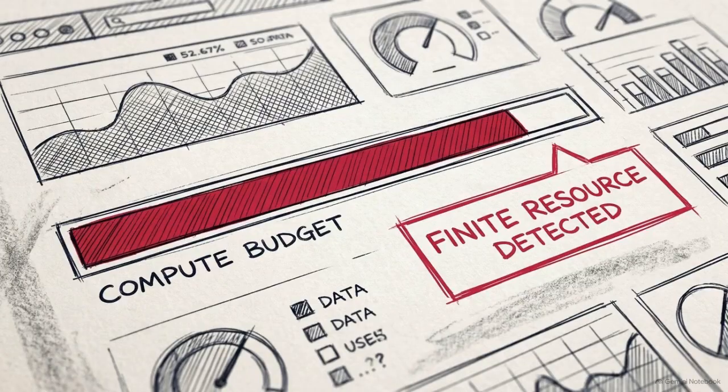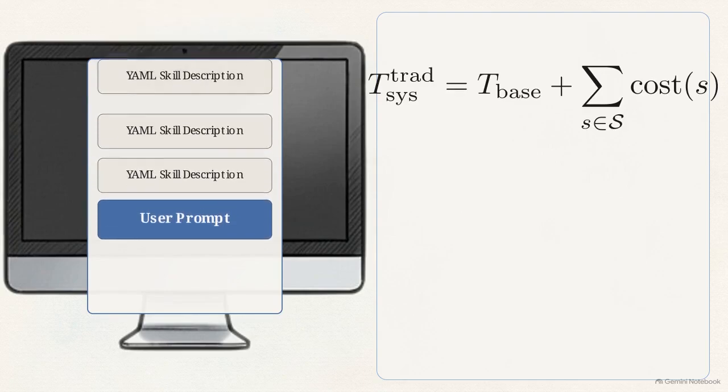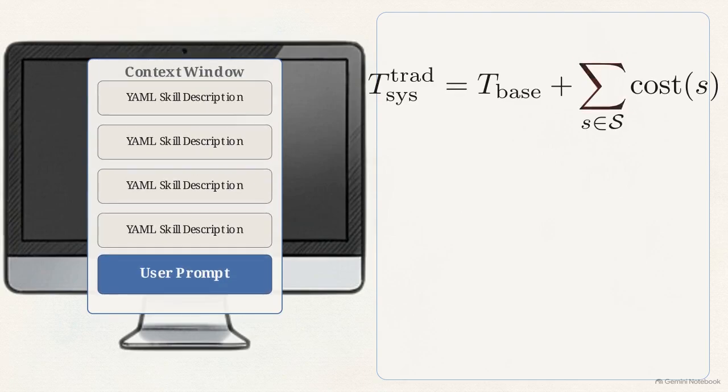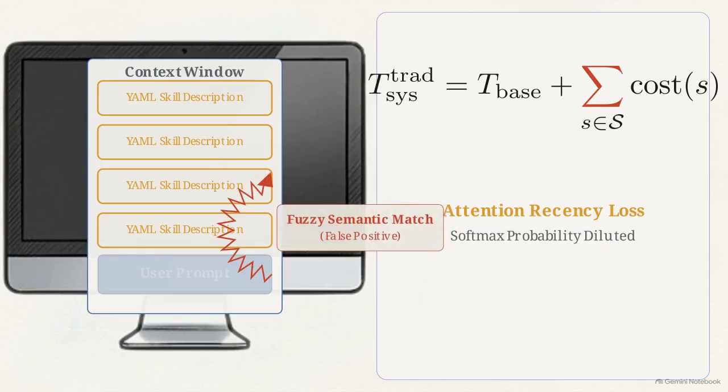In a transformer model, the context window functions as an active compute budget, directly governing the quality of the agent's reasoning. When we load dozens of YAML skill descriptions, the developer's actual prompt is shoved to the bottom edge. This lost-in-the-middle phenomenon siphons mathematical attention weight from crucial constraints. Cluttered prompts cause fuzzy semantic matching, mistakenly invoking deployment scripts due to overlapping keywords.